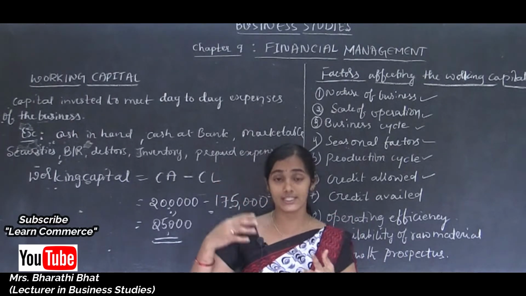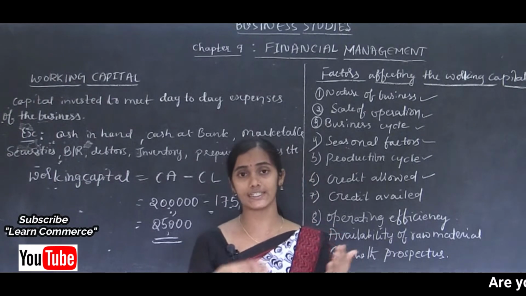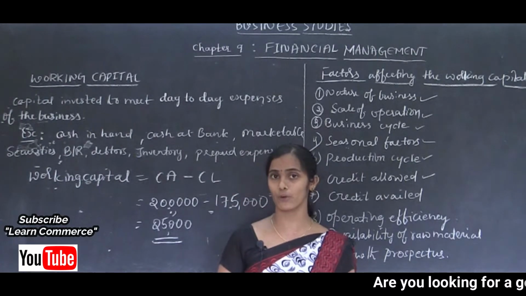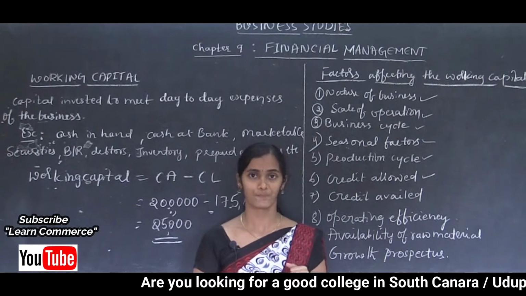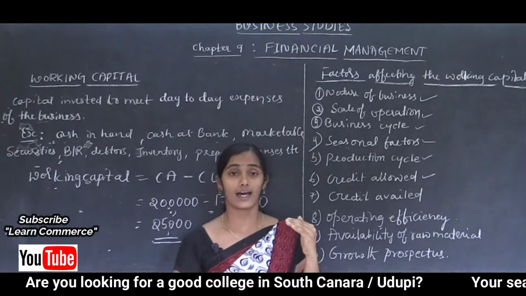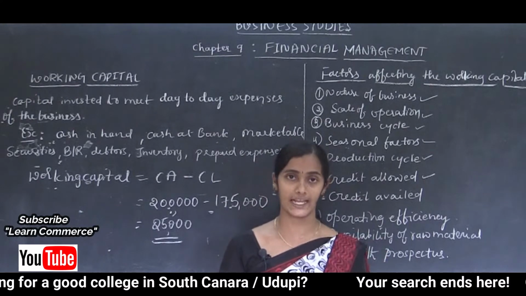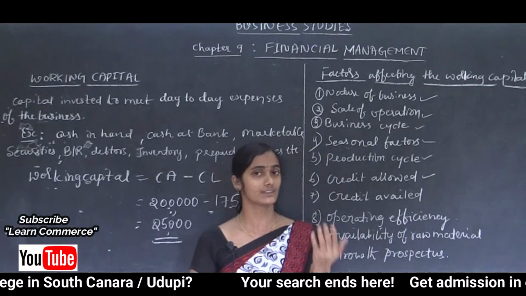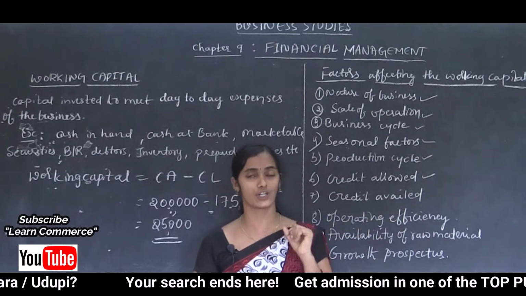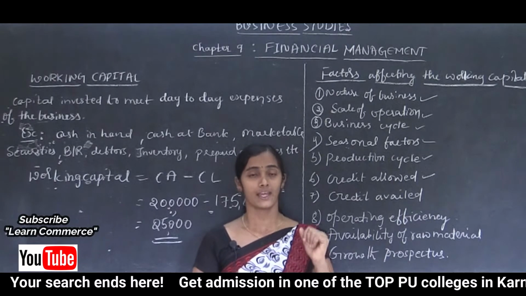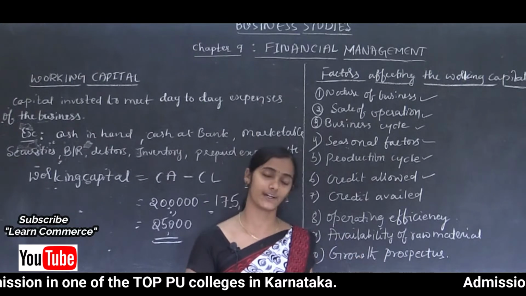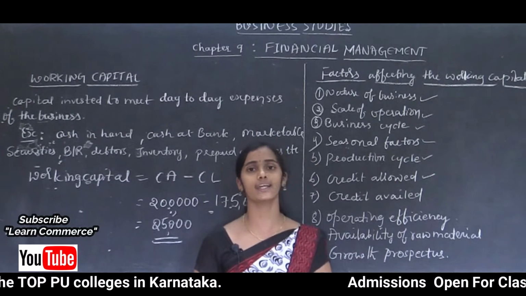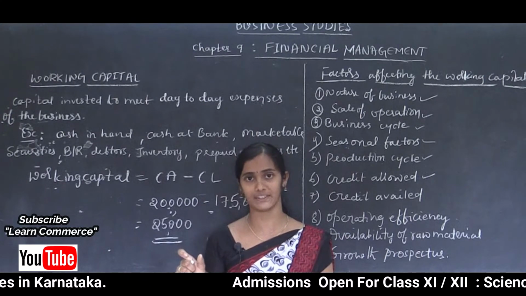So these credit facilities depend on the level of competition and the creditworthiness of the customers. If liberal credit policies exist within the organization, then they require a larger amount of working capital.